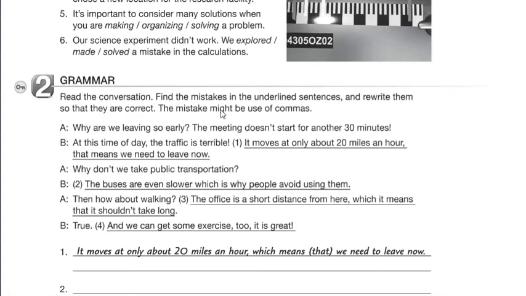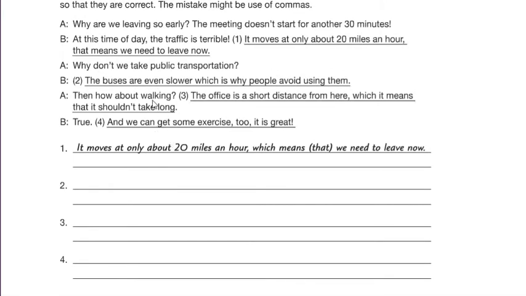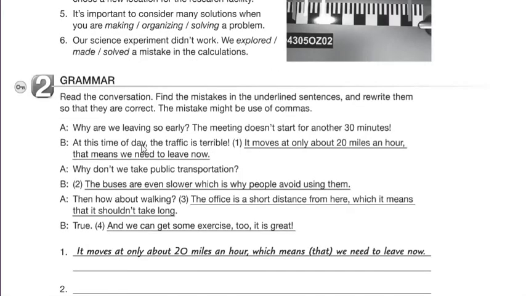The mistakes might be the use of commas. This is really simple. Remember the difference between defining and non-defining clauses. The defining clauses give essential information. In contrast, the non-defining clauses give extra information, and they are between commas. So the placement of commas is important. So now it's time to pause the video, then you can practice writing them.